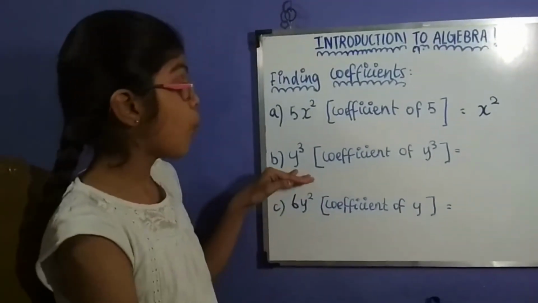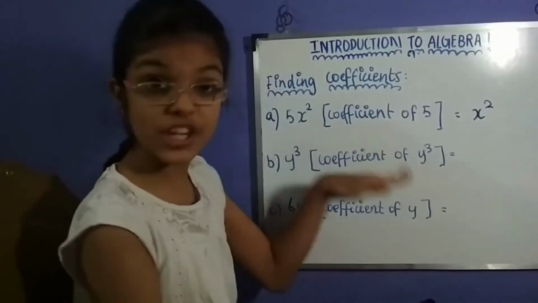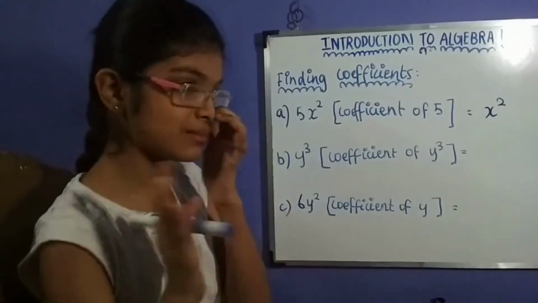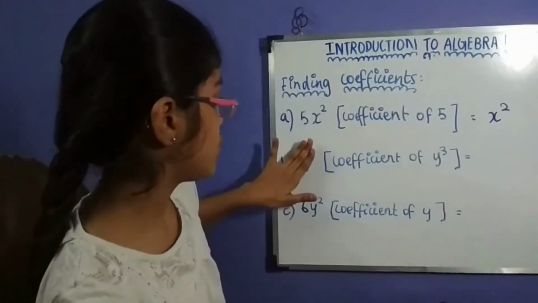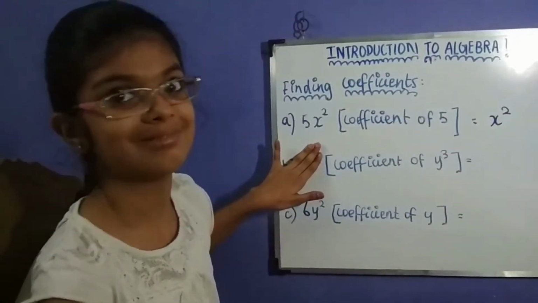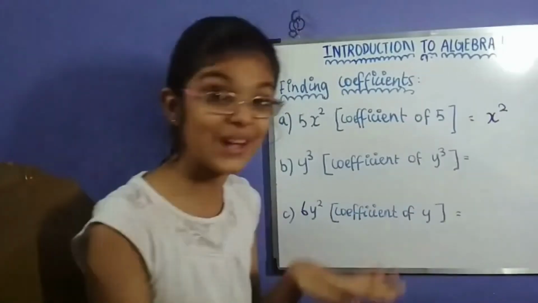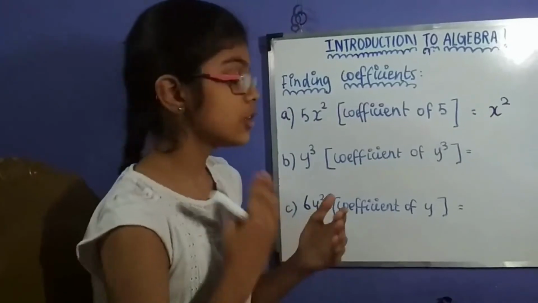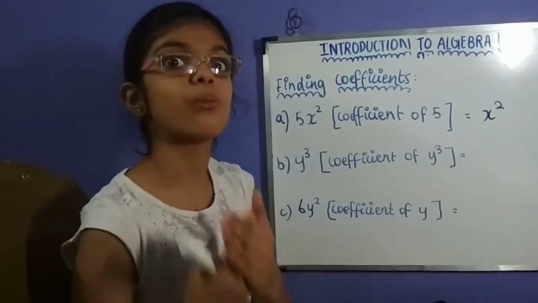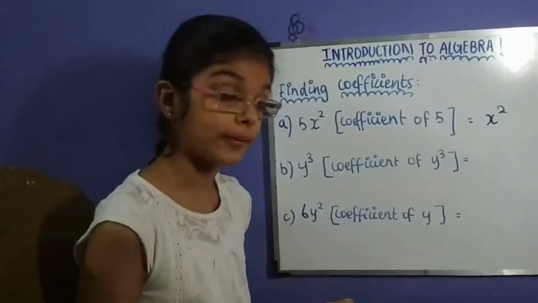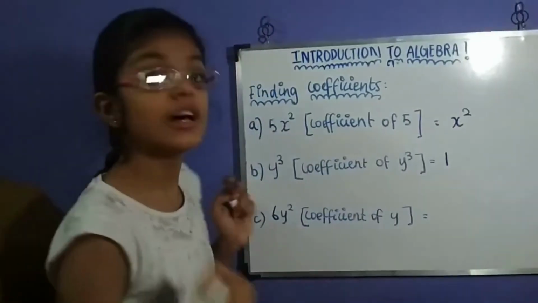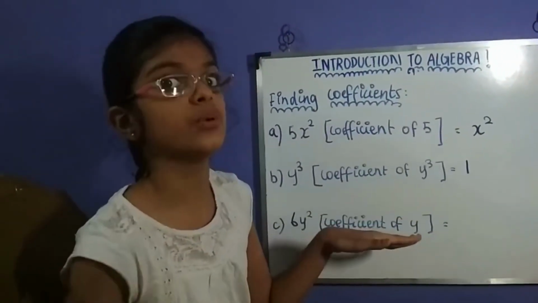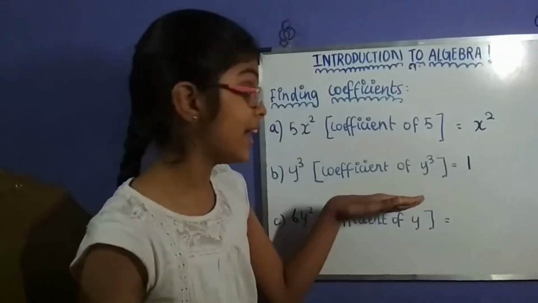Here it's y cubed, and we have to find the coefficient of y cubed. Okay, this is weird. My second method won't work that well. If you cover y cubed, nothing's left. So don't write 0. What you have to think of is what multiplied to y cubed will get us y cubed. It's obvious, isn't it? 1. So 1 will be the answer. The reason why I'm not saying 0 is because if you multiply any number with 0, the answer will be 0. But if you multiply a number with 1, it will be the same number.